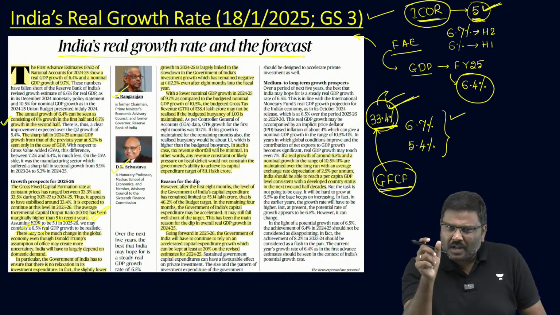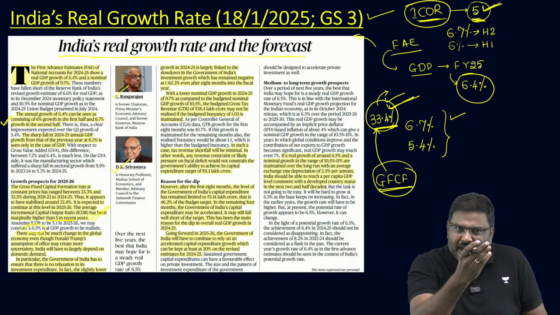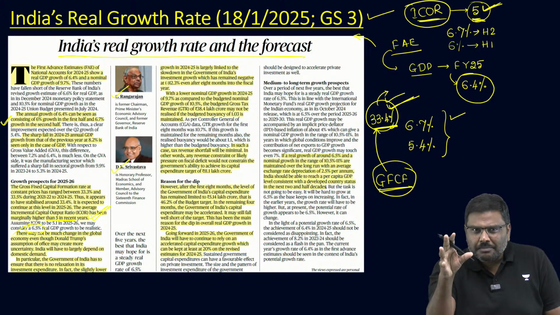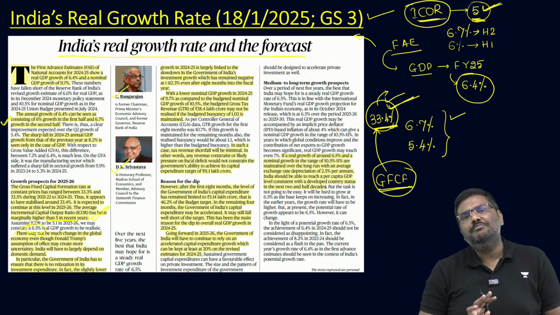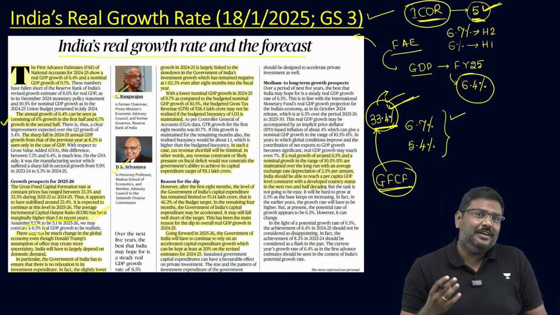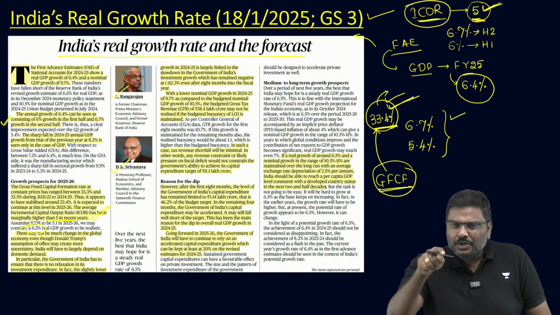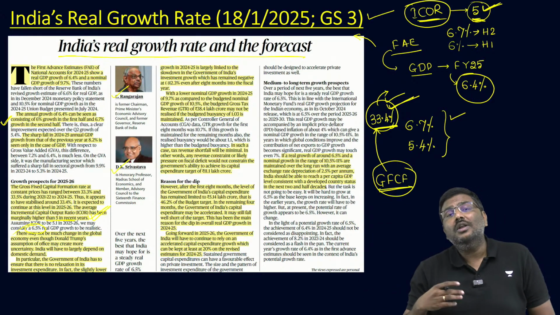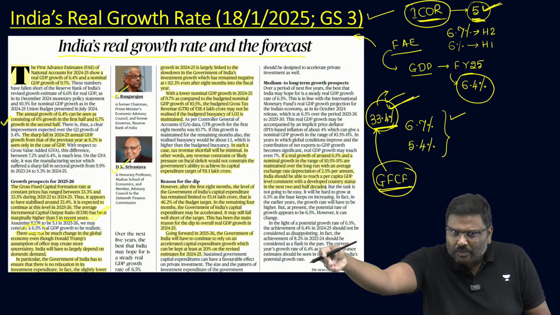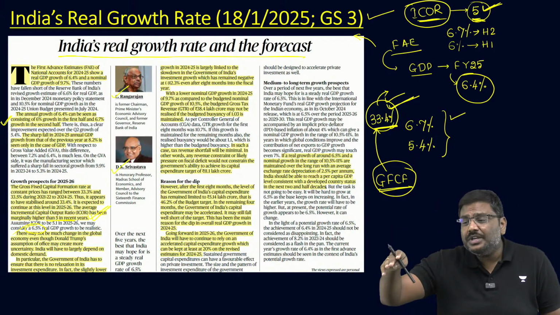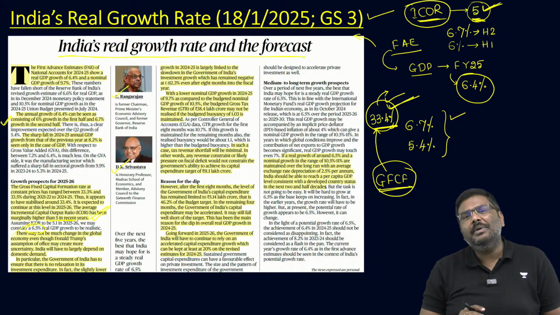G is equal to S upon R, 33.4 divided by 5.1%, you will get in the range of 6.5%. So is it sufficient? Is it sufficient for India to achieve a $5 trillion economy in, let's say, a very quick succession? Is it sufficient to become a $30 trillion economy?